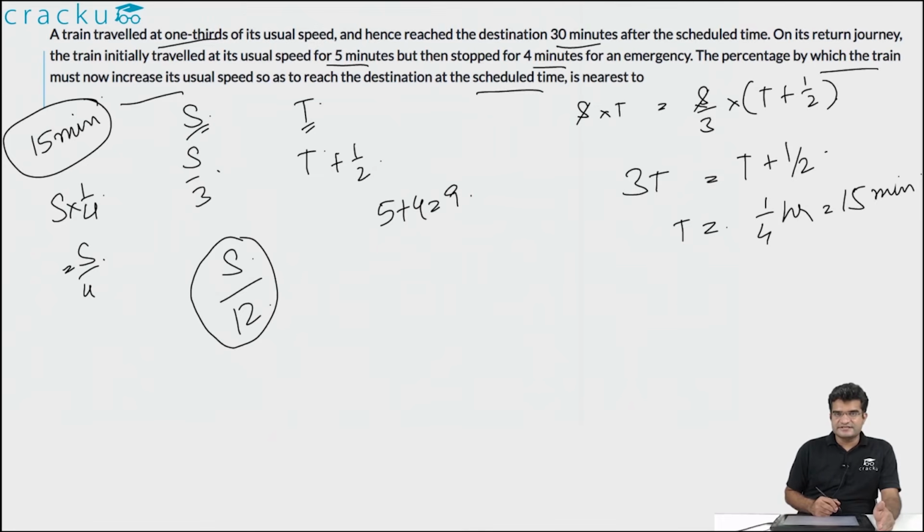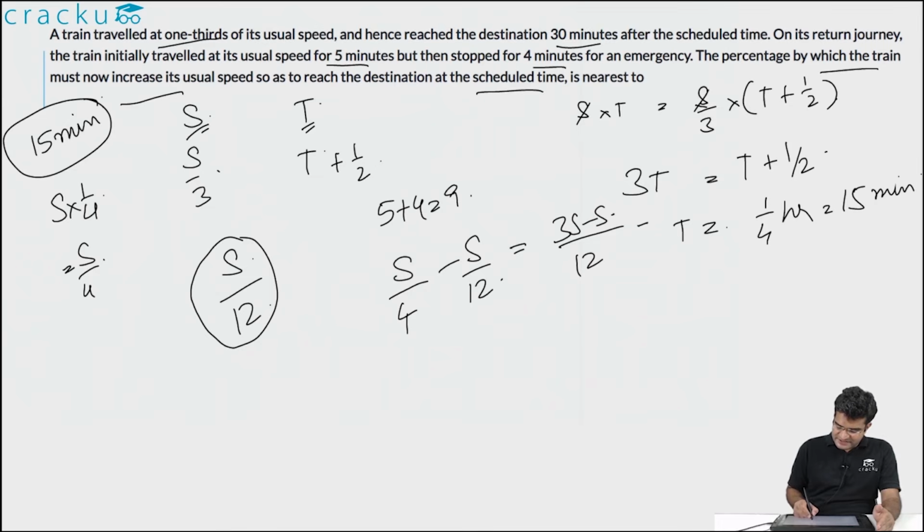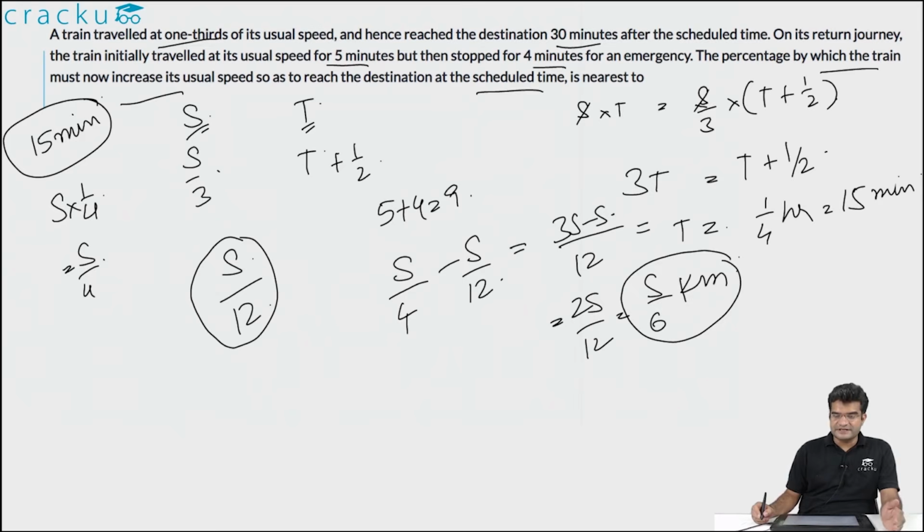So what is the distance that is remaining? That will equal s by 4 minus s by 12, which is equal to (3s minus s) by 12, which is equal to 2s by 12, which is equal to s by 6 kilometers. So s by 6 kilometers are remaining. And what is the time that is left?